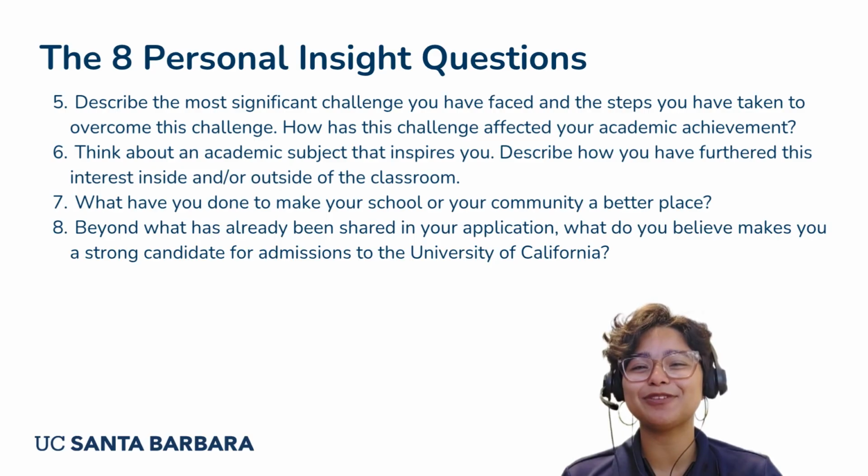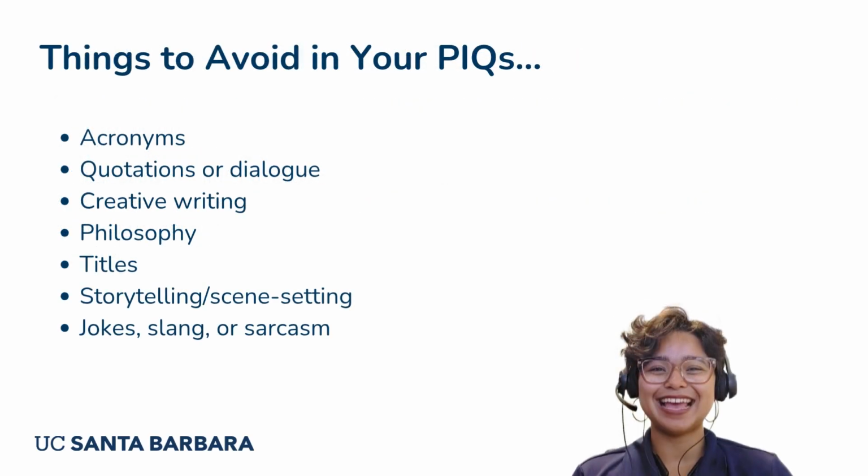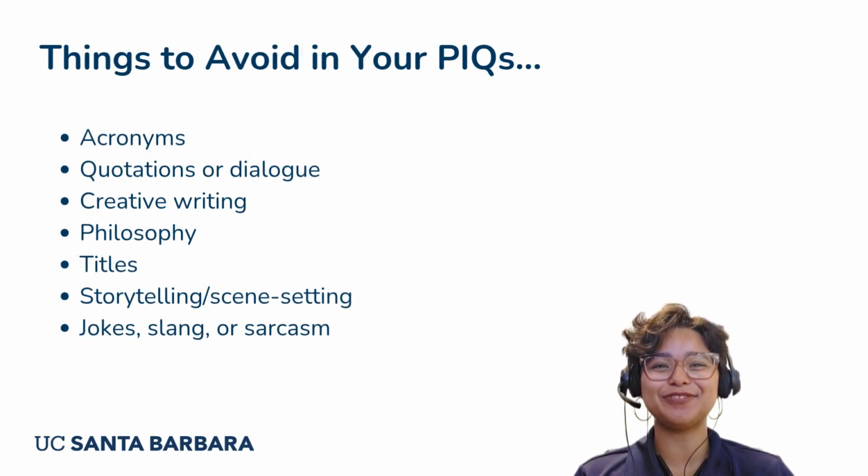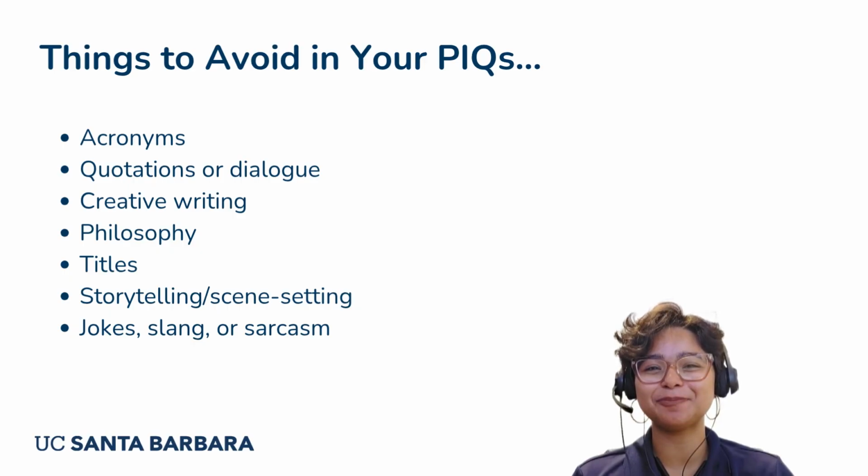You'll notice that the 8 personal insight questions are numbered in the UC application, but they are not ranked. Everything in your UC application is viewed as either neutral or positive. It is considered an additive process, so everything you input in the application will work in your favor, not against it. But there are some things that we recommend you try to avoid in your PIQs.